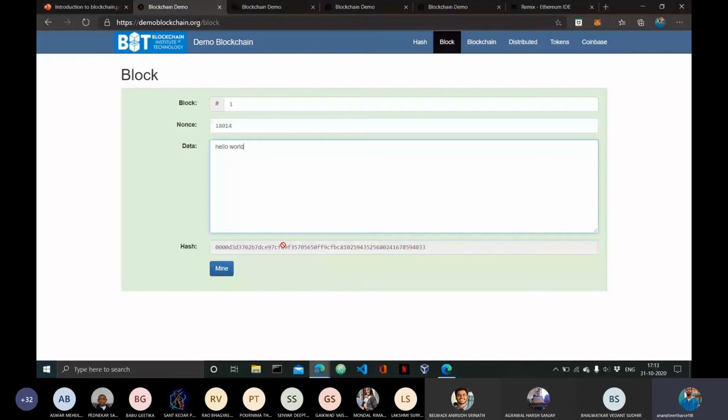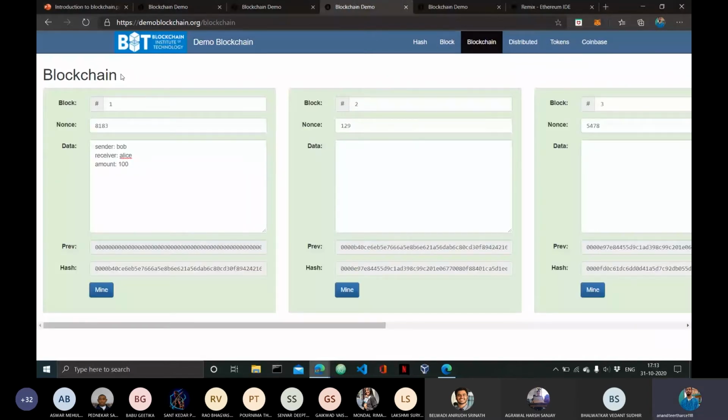So if I go here, in the demonstration of blockchain, you can see that there is a previous hash field. And as you can see, the first block of a blockchain has a previous hash field that is all zeros, from the 0th index to the 63rd index, because it is a 64 characters long hexadecimal value, right? From the 0th index to the 63rd index, each and every character is 0. And so this first block is called the Genesis block.